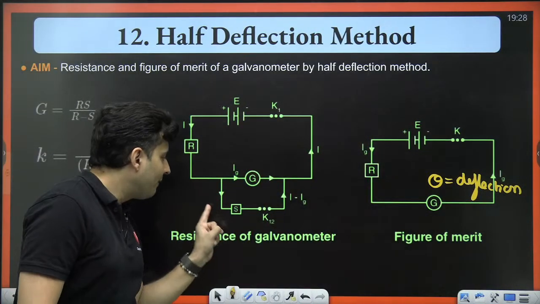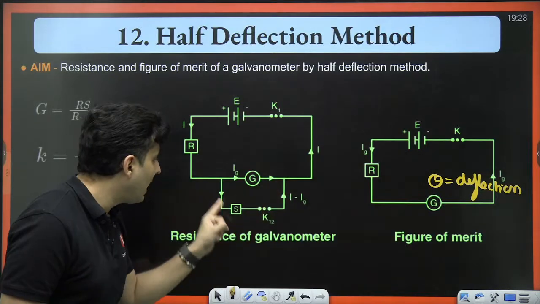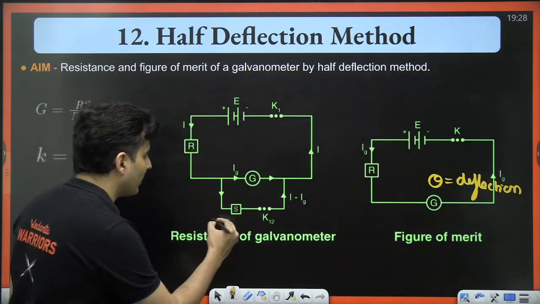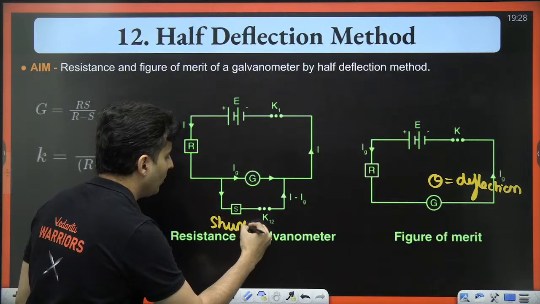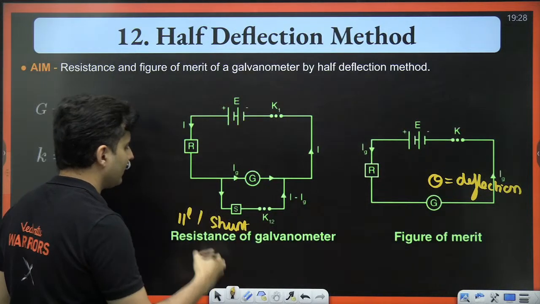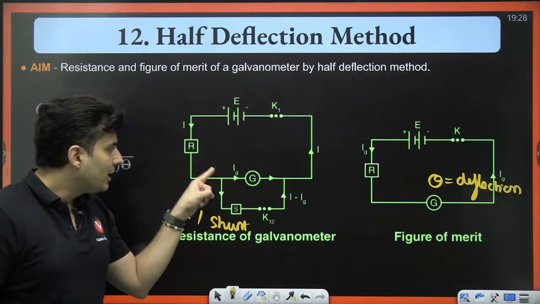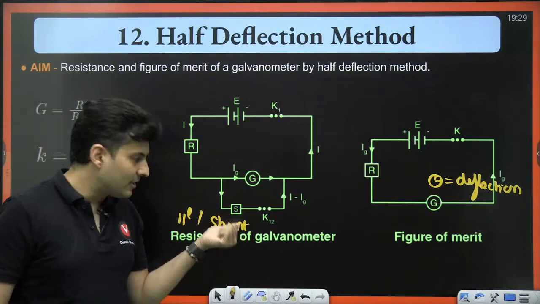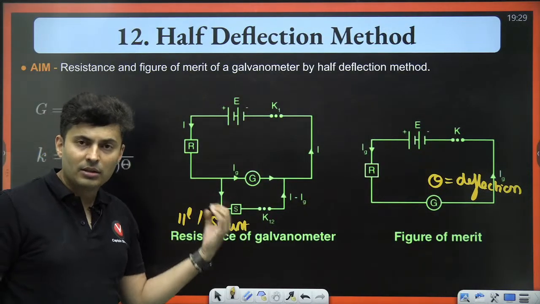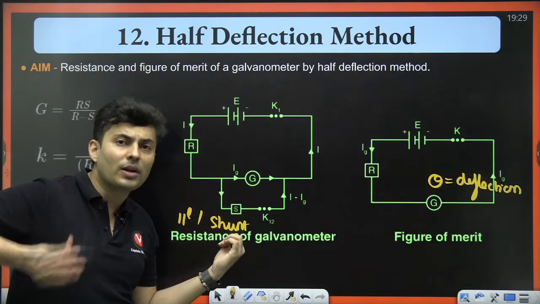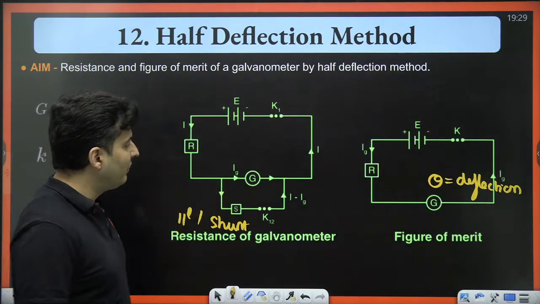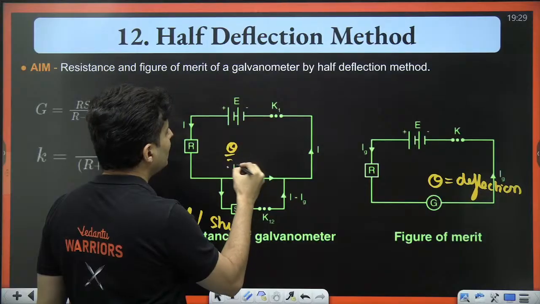Now you add one more resistor in parallel. This S stands for shunt, or basically parallel resistance. Now you keep changing this resistance, trying different values, till the deflection becomes theta by 2.